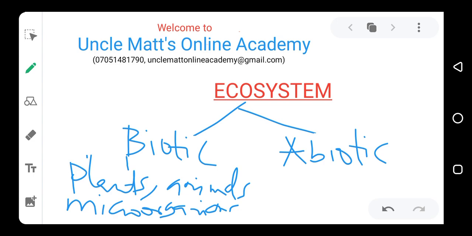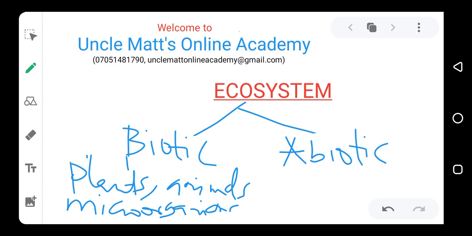While the abiotic factor includes factors like the climate, the temperature, the humidity, and every other thing that affects the biotic or the animal, the plants, and the microorganisms in the environment. So the abiotic factors are in the environment to influence the biotic factor. Like the temperature is there in the environment to influence the plants, the animals, and the microorganisms.